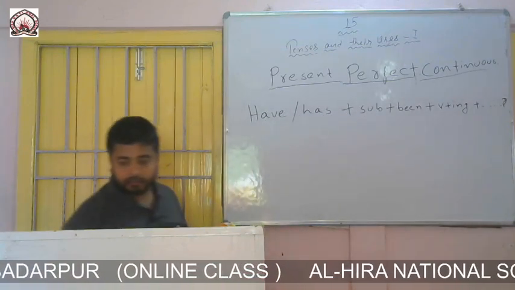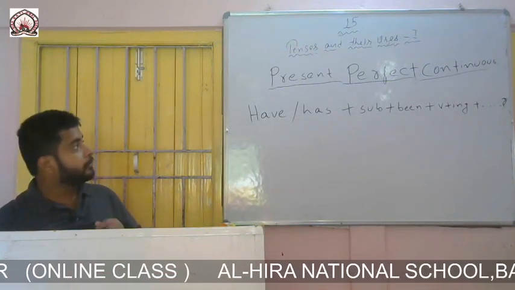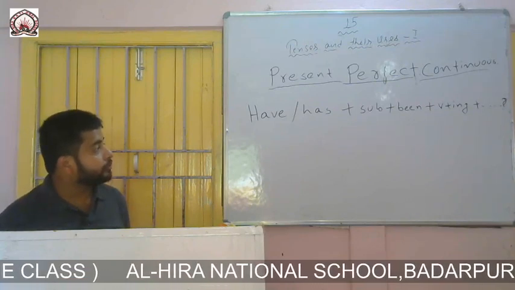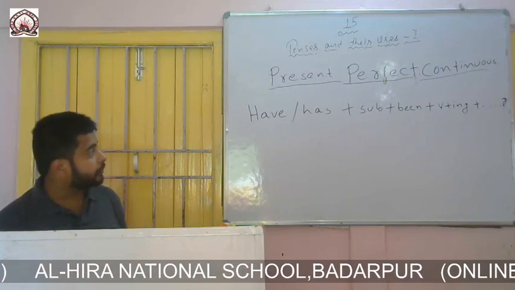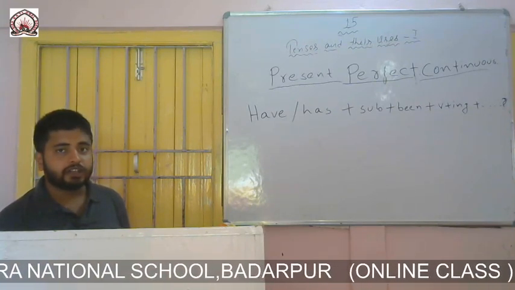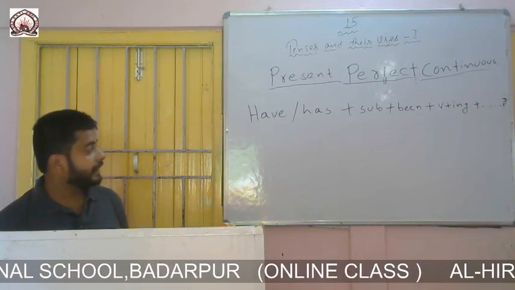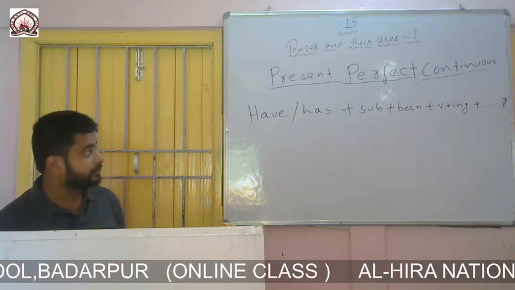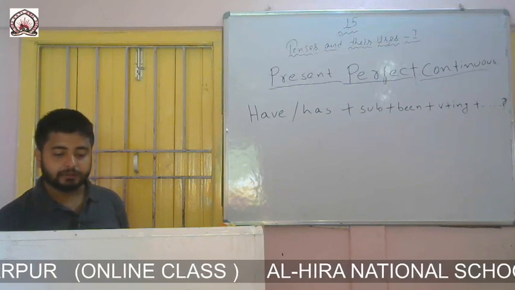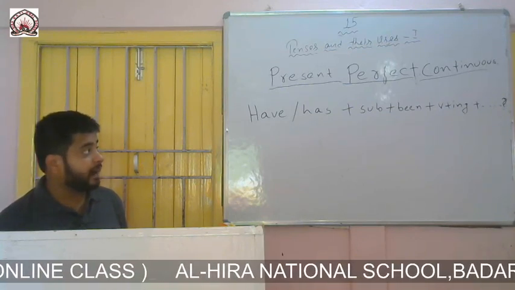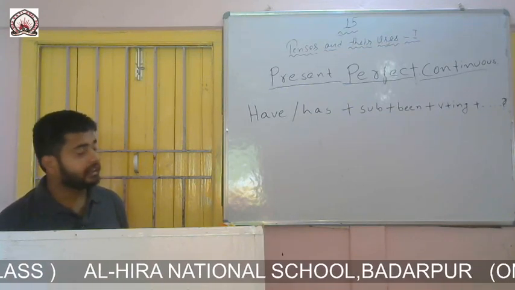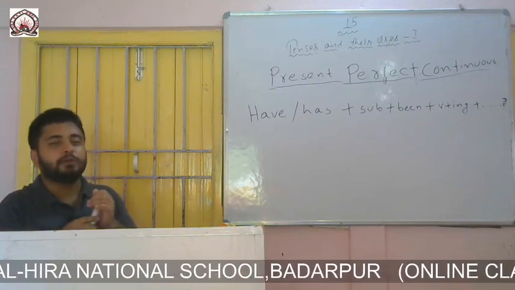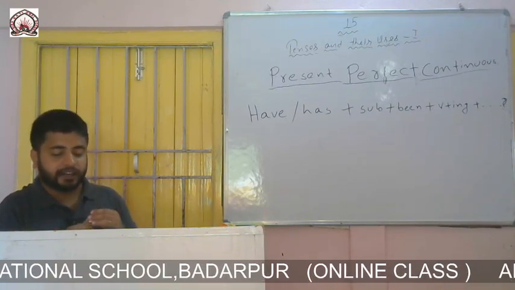So look at the formation of present perfect continuous interrogative. The formation is have or has plus subject plus been plus verb ing plus rest part of the sentences, and there will be a question mark at the end.